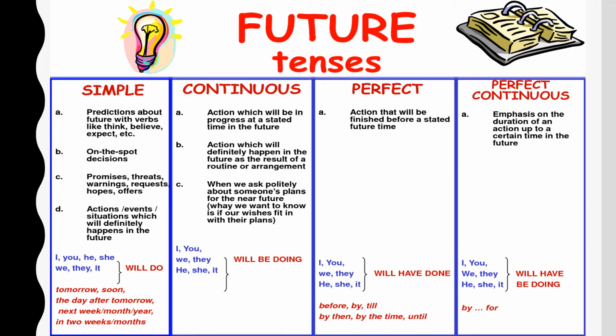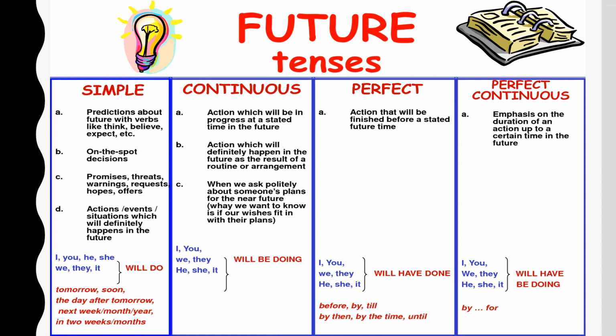Coming to the future perfect tense, children, look at the subjects we have here. I, you, we, they, he, she, it. We will have to use will have. Remember, we were always using the past participle with the perfect tenses. So here again, we will use the verb in the past participle form and the helping verb will be will have. I will have done. You will have done.